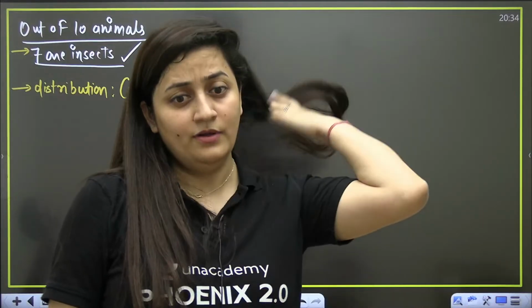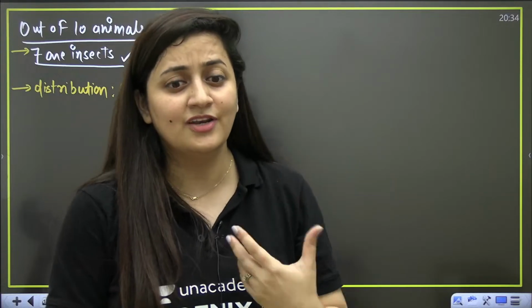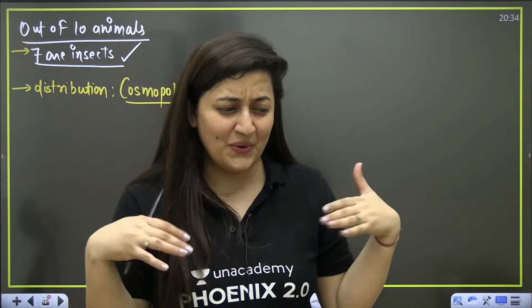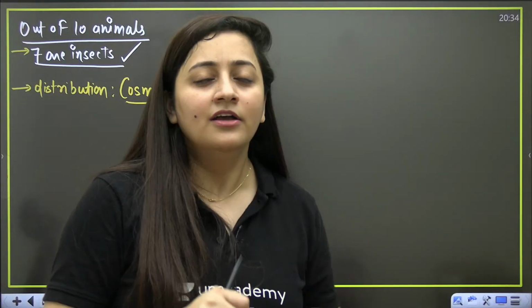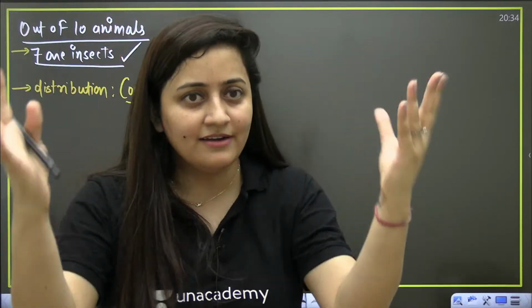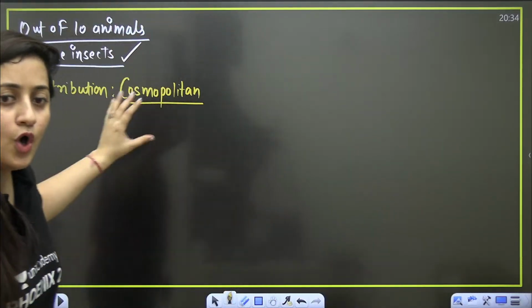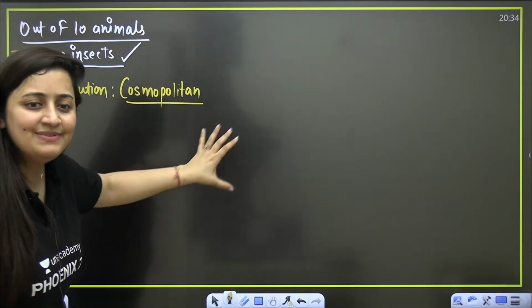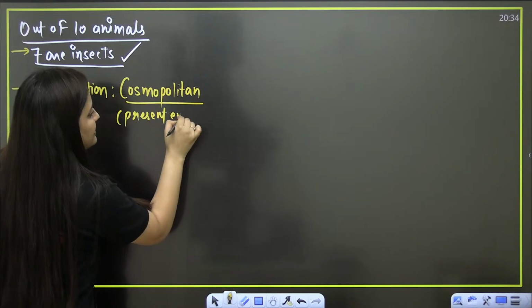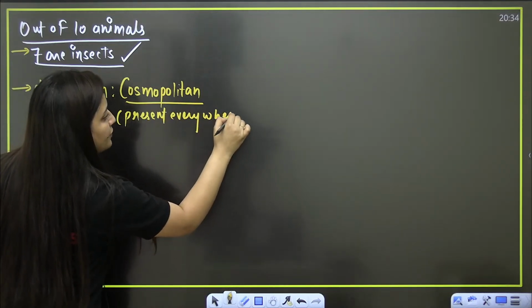And I know some of you, or even including me, even I hate cockroaches. When we see a cockroach, we start doing the ew kind of things. But today you'll fall in love with this cockroach. We are going to make it very cute. So cosmopolitan in distribution means it is present everywhere, Mr. Cockroach.